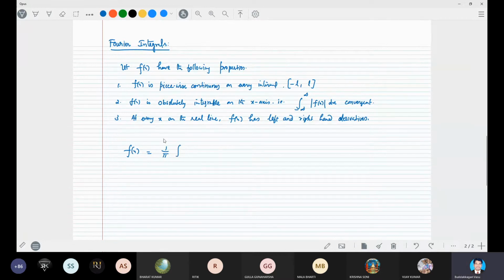After simplifying that, I am writing 1 by pi integral 0 to infinity of a omega cos omega x plus b omega sin omega x into d omega, where omega is the value n pi by L. Okay, that becomes the omega form.